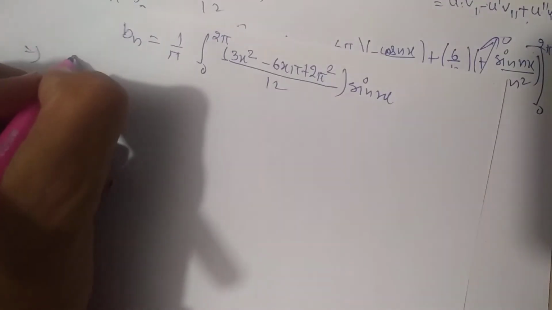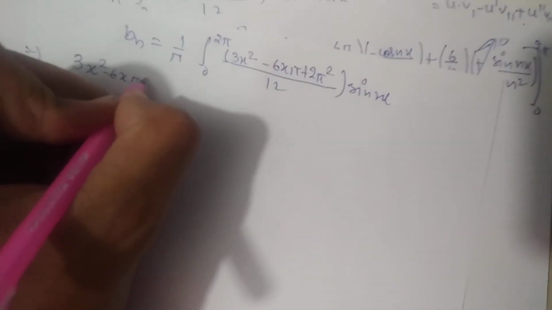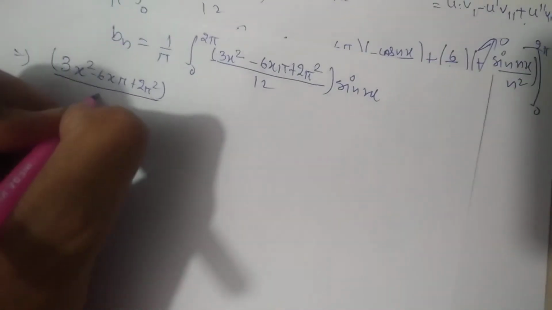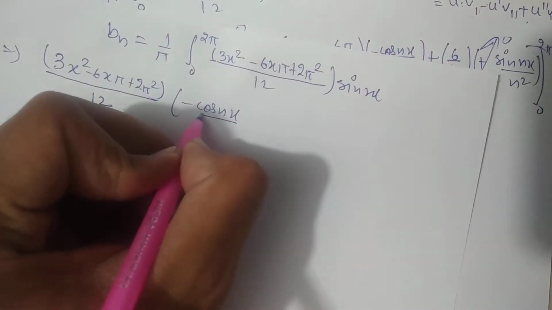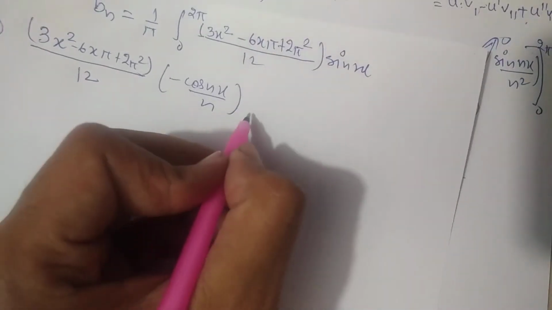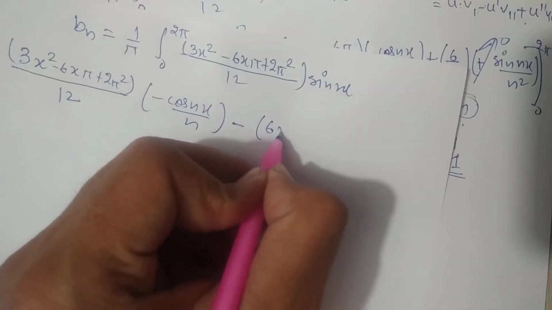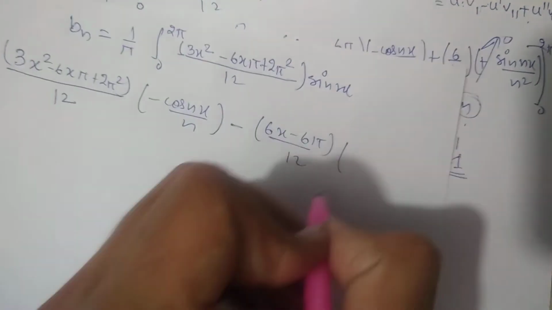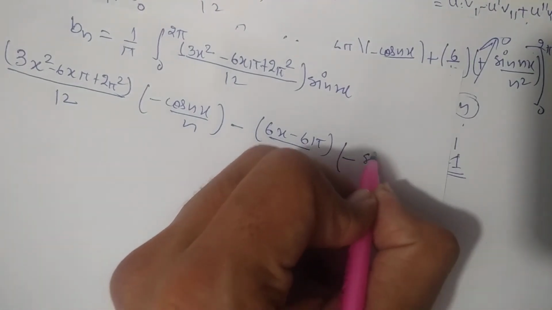So this term will remain common, that is 3x square minus 6x pi plus 2 pi square divided by 12. Then integration of sine nx will be minus cos nx by n, and after that I will put minus over there, and differentiating this we will get minus 6x minus 6 pi divided by 12, and integrating minus cos nx, minus will be there, and the integral of cos nx will be sine nx by n.